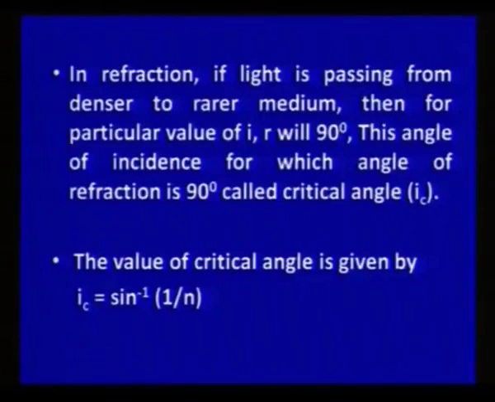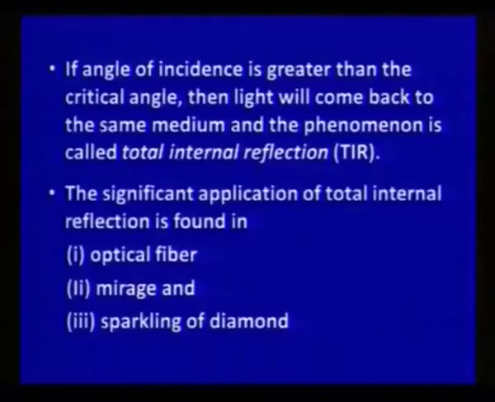And this phenomenon of total internal reflection is very interestingly related to our daily life. Total internal reflection is a condition where the angle of incidence is greater than the critical angle, and light will come back to the same medium only when it is passing from denser to rarer medium.